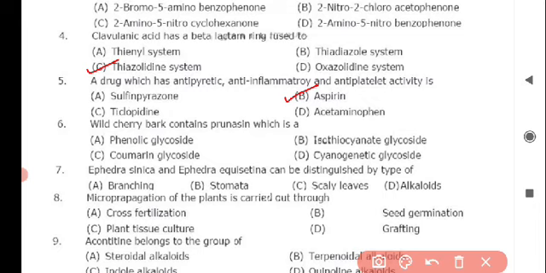Next question is wild cherry bark contains prunasin, which is a, so the correct answer is option D, cyanogenetic glycoside. Next question is ephedra sinica and ephedra equisetina can be distinguished by type of. So the correct answer is option B, stomata. Next question is micropropagation of the plants is carried out through, and the correct answer for this is option C, plant tissue culture.